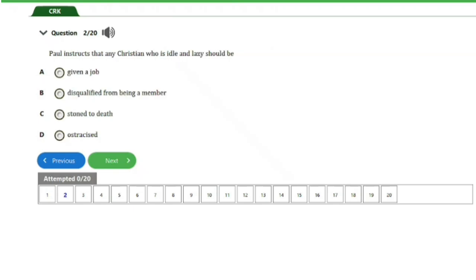Over here is question number 2. Paul instructs that any Christian who is idle and lazy should be A. Given a job, B. Disqualified from being a member, C. Stoned to death, D. Ostracized. So guys, the answer to this question is option D, that's ostracized. So let's head on to the next question, guys.